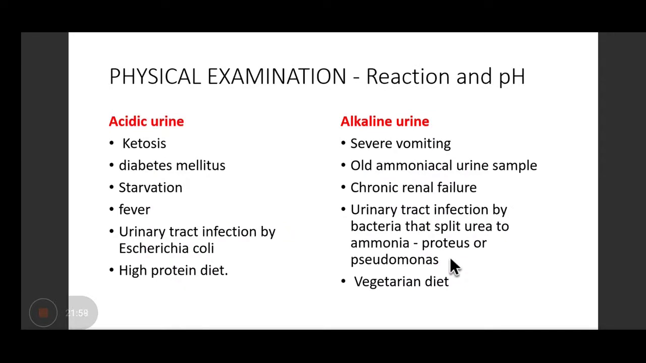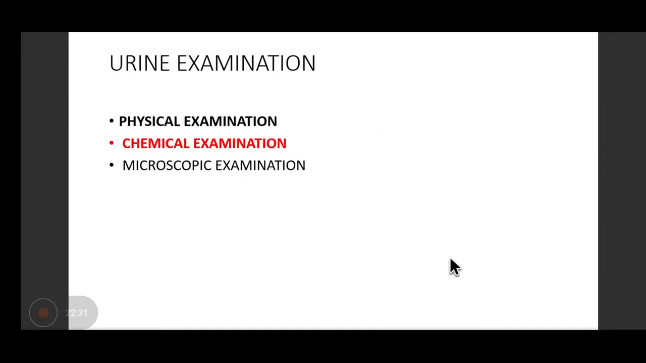So acidic urine can be found in ketosis, diabetes mellitus, starvation, fever, UTI by E. coli, and high protein diet. Whereas alkaline urine can be found in severe vomiting, old ammoniacal urine samples. I told you now, on long standing, the urine sample becomes more alkaline because of presence of ammonia, which is because of splitting of urea present in urine. Then in chronic renal failure, UTI, then vegetarian diet.